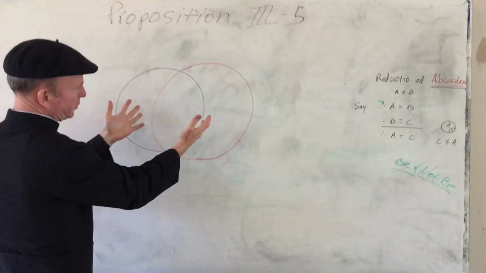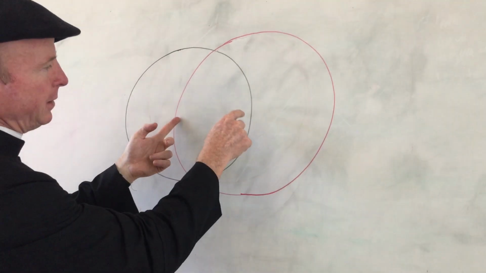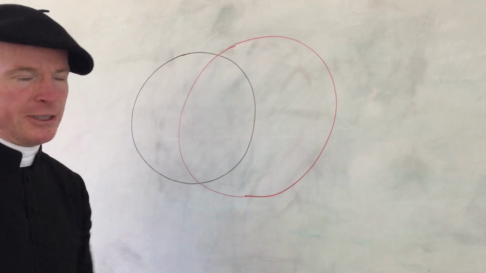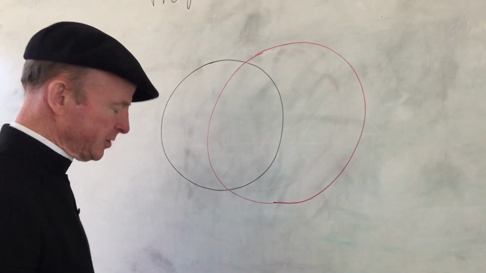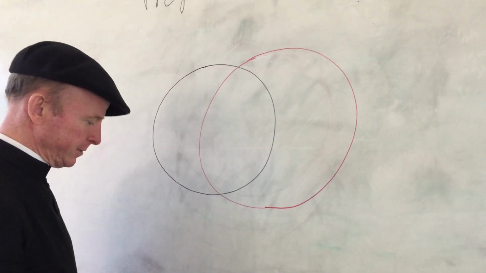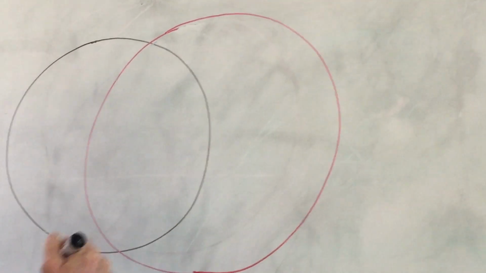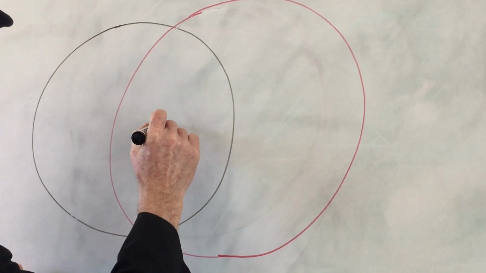Here we go. There's our two circles. You see that it's impossible that they have the same center because the center's here, the center's there. Good for the imagination, not good enough for the intellect. Let's do a reductio ad absurdum. Let's say they do have the same center, and let that same center be somewhere in here, obviously. Let's let it be here.